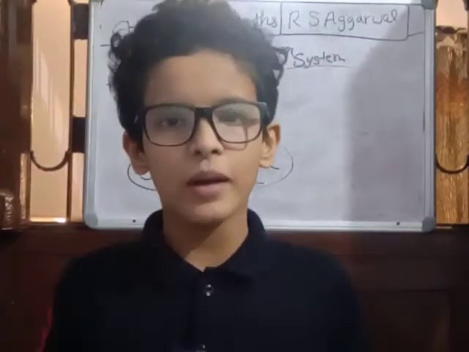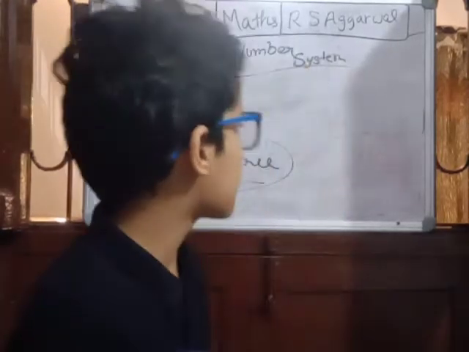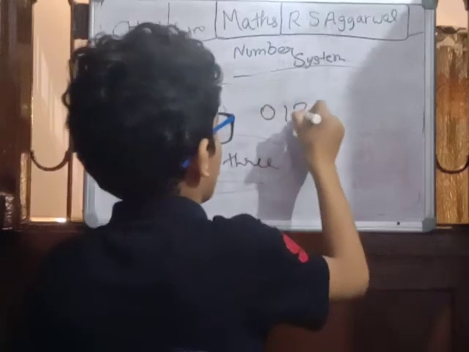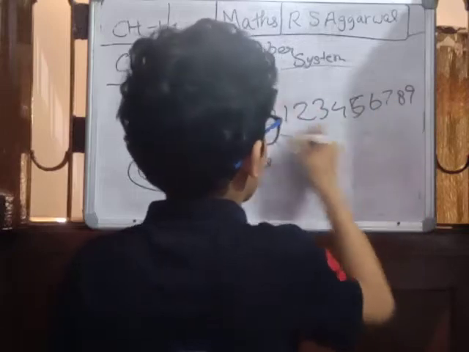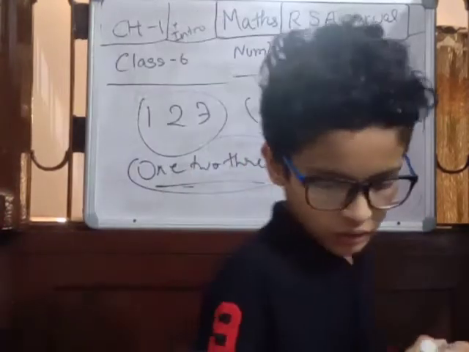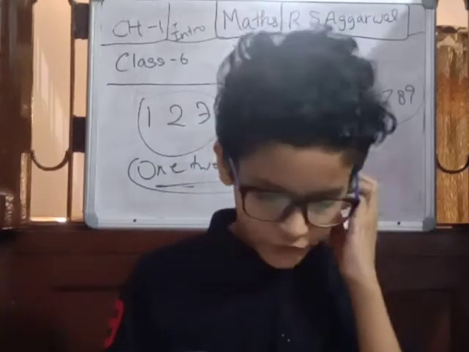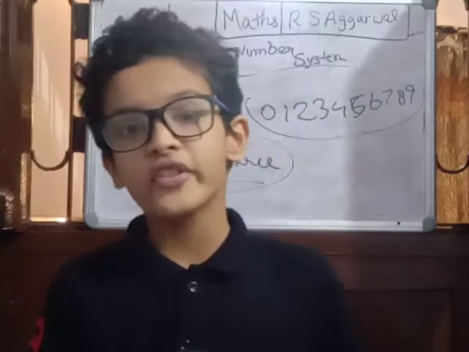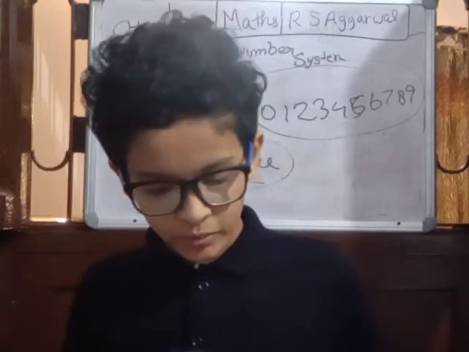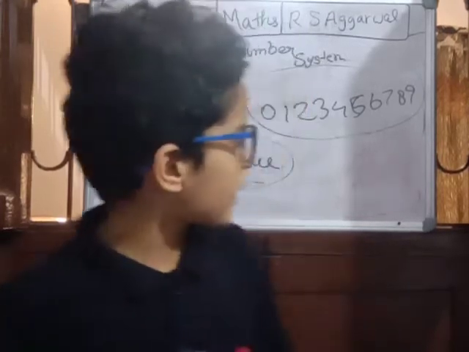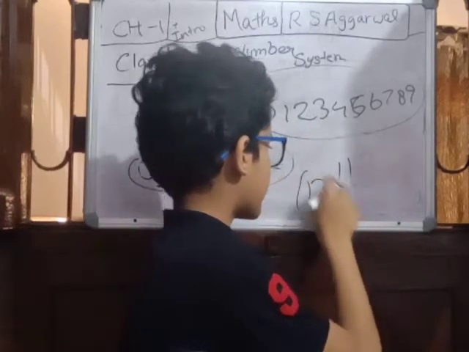Now let's come to the Hindu-Arabic system of writing numbers. In this system we only use 10 symbols, namely 0, 1, 2, 3, 4, 5, 6, 7, 8 and 9. These are called digits, which represent any number. The group of digits denoting a number is called a numeral, like 11, 13, etc.